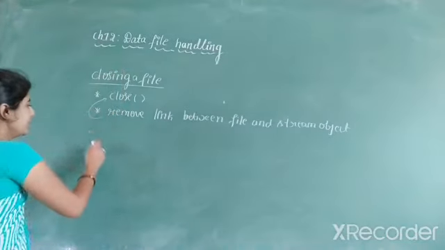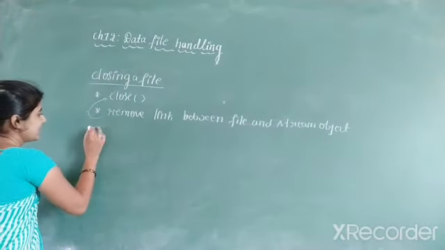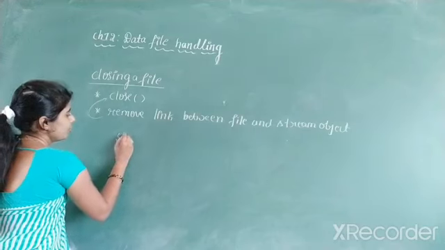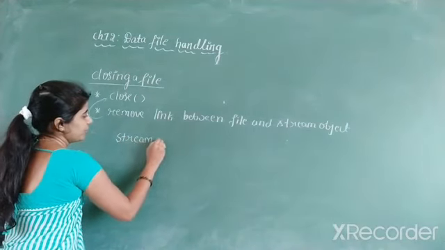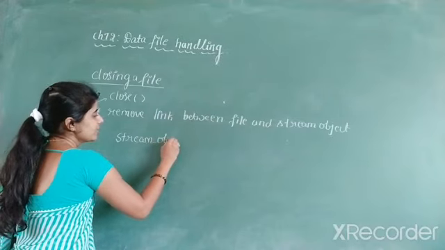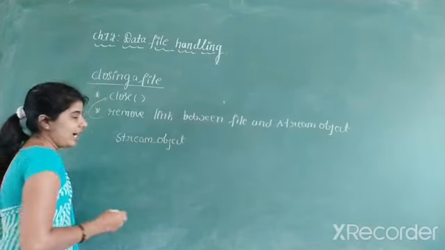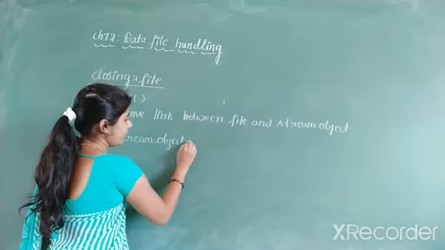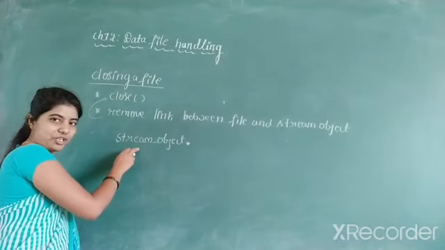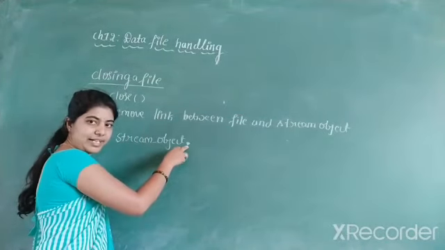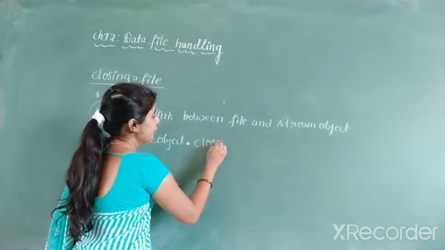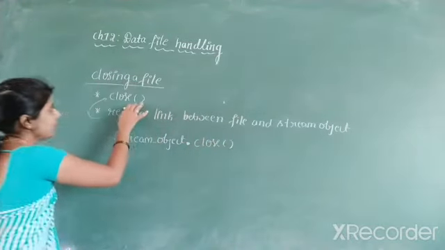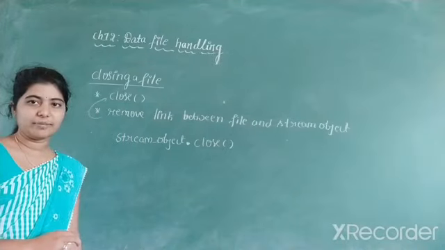Then write the syntax and example for this. First we have to write the stream object. Then the member access operator or dot operator, then we have to write the function name. What is the function name here? Close is the function name.